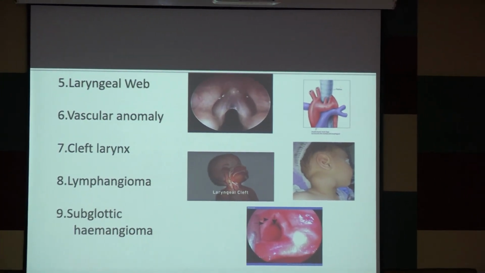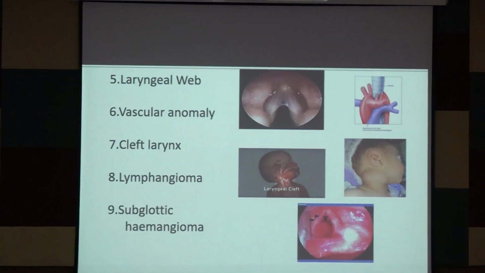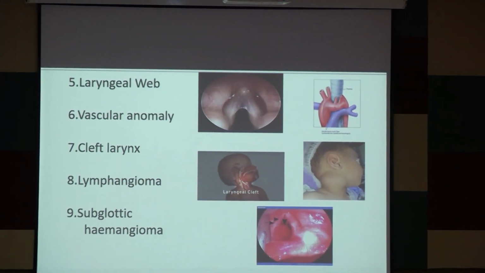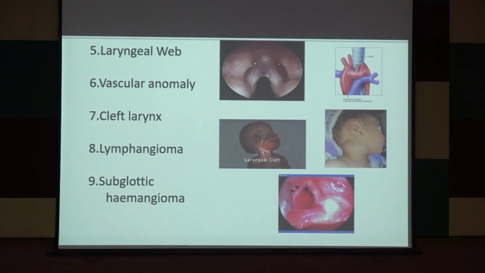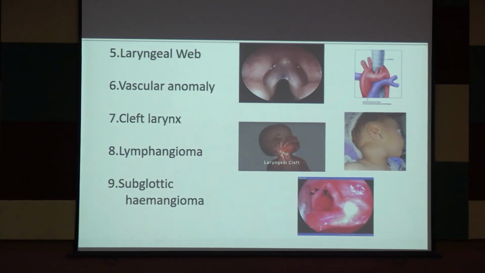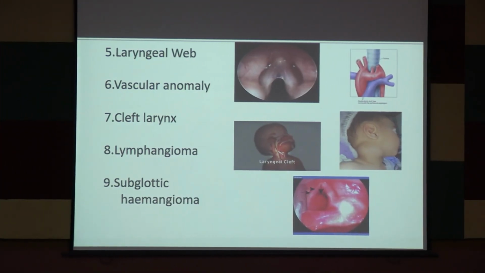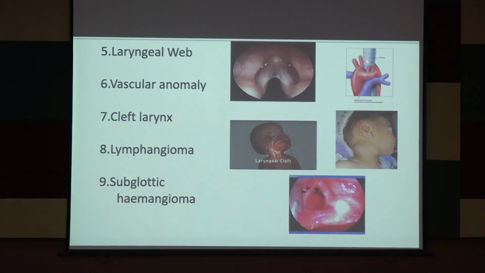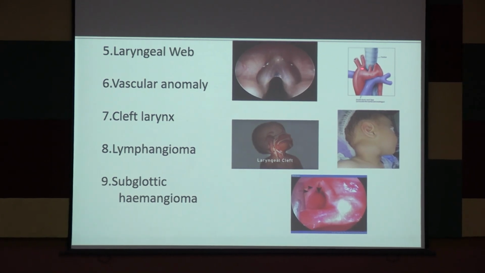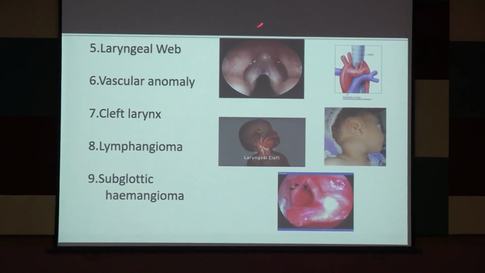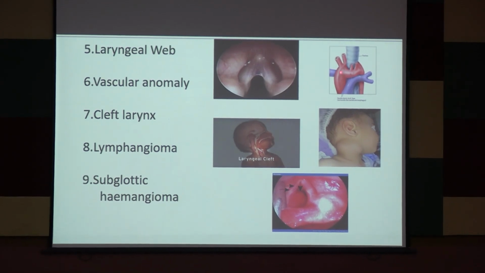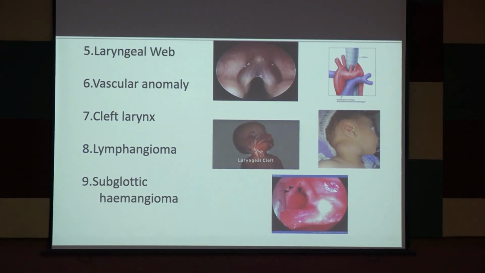Well, we all know there is one aortic arch, but when there is a double aortic arch, it causes obstruction of the airway and esophagus, just like a pincer. So this is known as a vascular ring, and it is one of the commonest causes of stridor at birth. Remember, at birth.